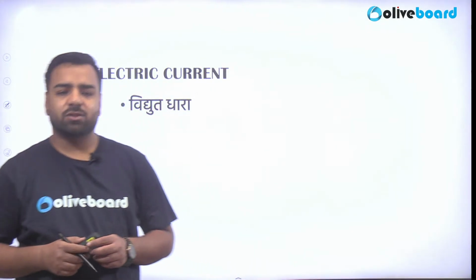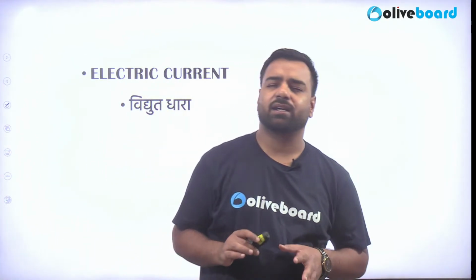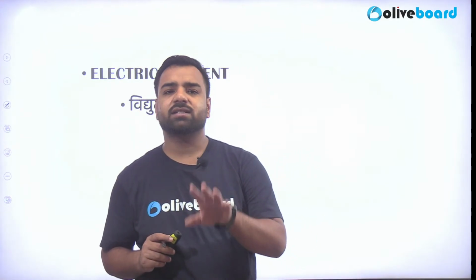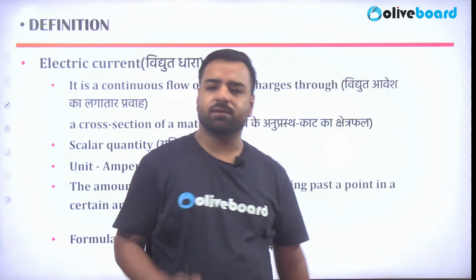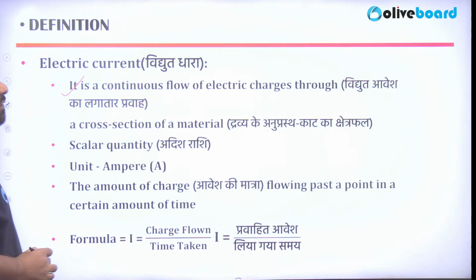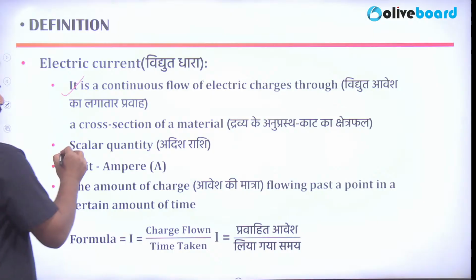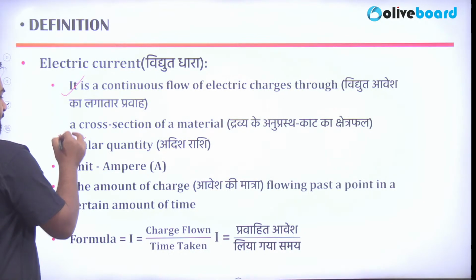Okay. So now guys, finally we are with the subtopic, that is electric current. So what is it? We have already discussed that it's the flow of charge, right? So let's have a look here. Electric current is a continuous flow of electric charges through a cross section of a material. It is a scalar quantity.